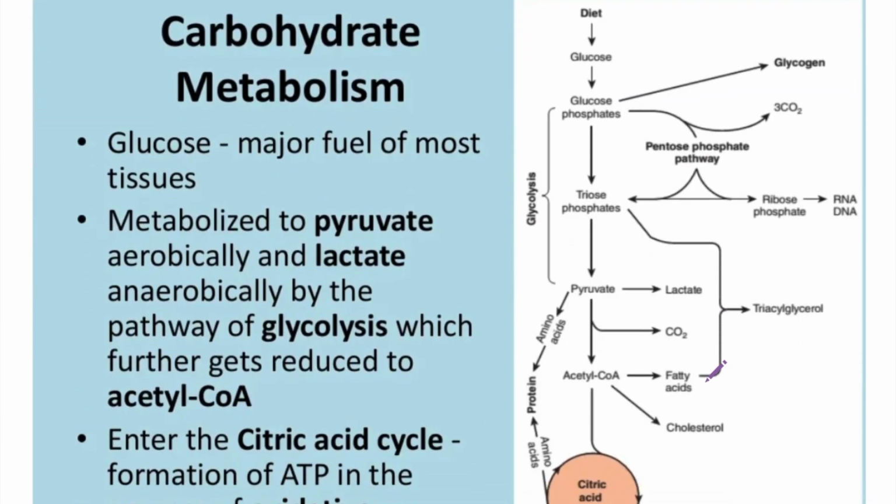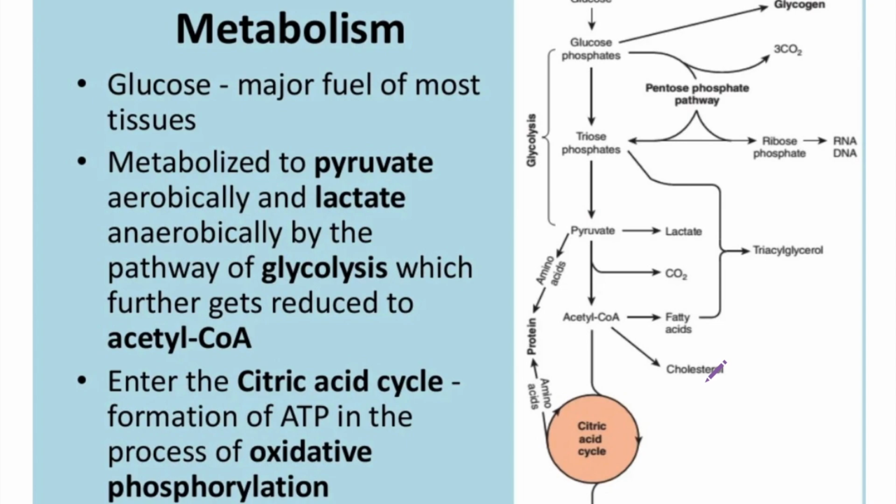So what about carbohydrate metabolism? If you summarize the carbohydrate metabolism, it looks the same here. So glucose, the major fuel of most tissues, is metabolized to pyruvate aerobically and lactate anaerobically by the pathways of glycolysis, which further gets reduced to acetyl-CoA. That means when you take glucose in the diet, it will produce glucose phosphate, triose phosphate. That means glucose will first be converted